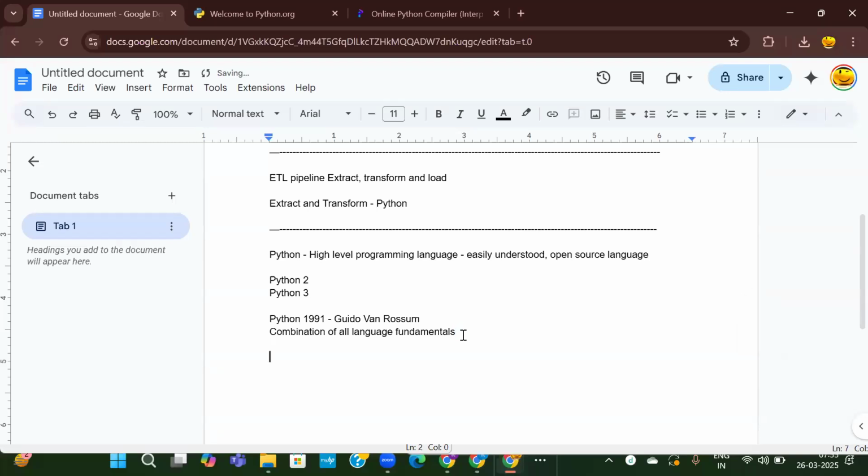So where all can Python be used? One is our data engineering applications. Now whatever we are going to discuss is in data engineering. Other areas where Python is used are for developing web applications or desktop applications. We can use Python, or data science also. Python is very extensively used, or gaming apps,